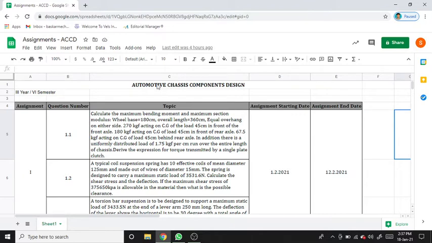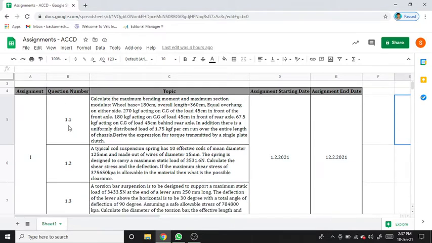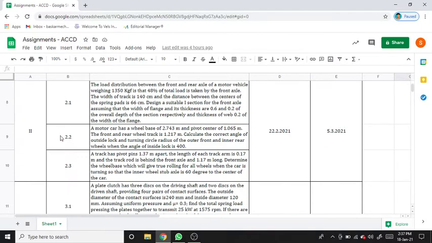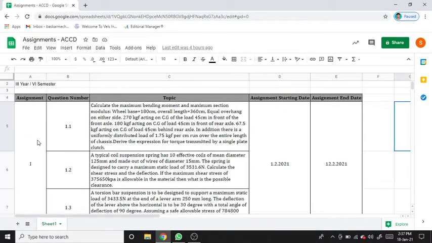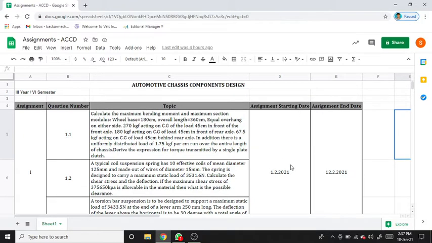For the even semester, that means sixth semester, we have three assignments: assignment 1, 2, and 3. For each assignment, I am giving the starting date as well as the ending date. Within the stipulated time period, you have to submit the assignment, otherwise the marks won't be awarded.